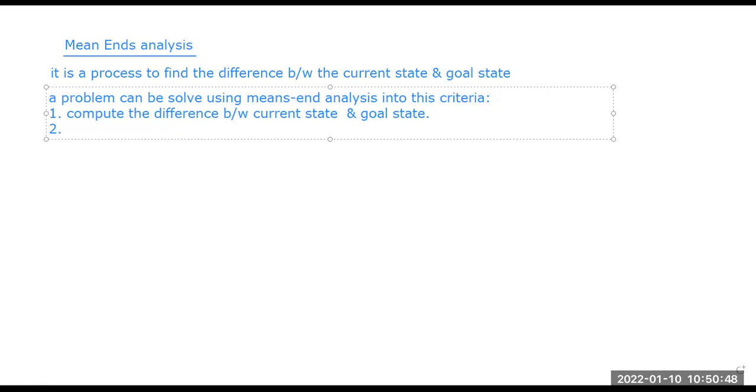So next, this is another important term. We have used the basic part, using some operand operator to minimize the gap.